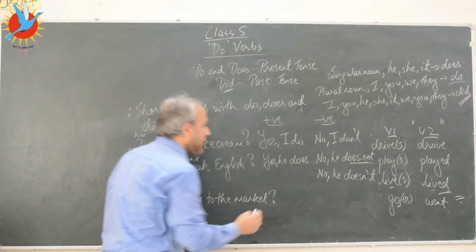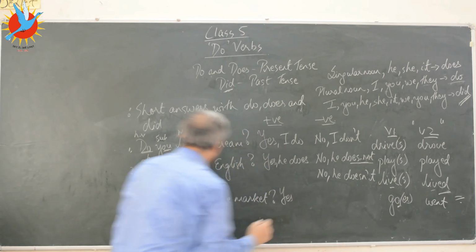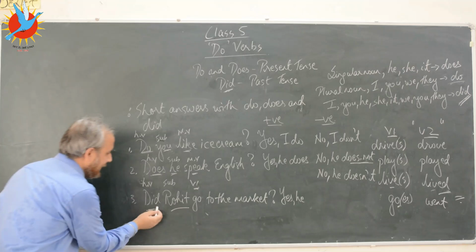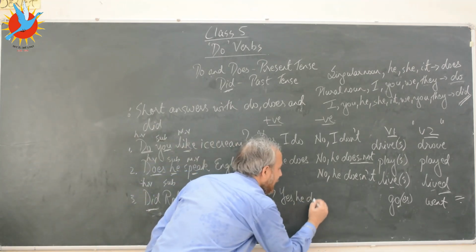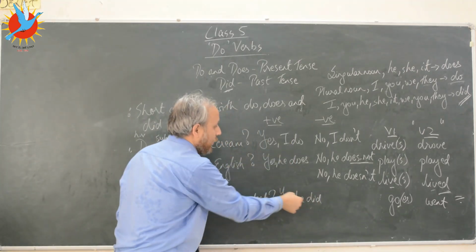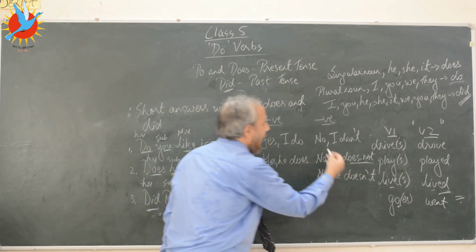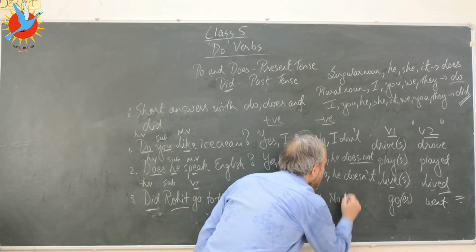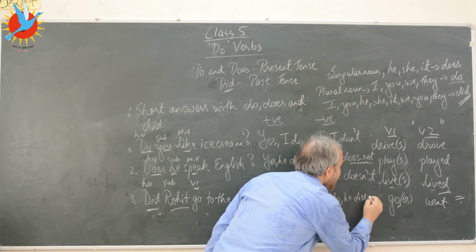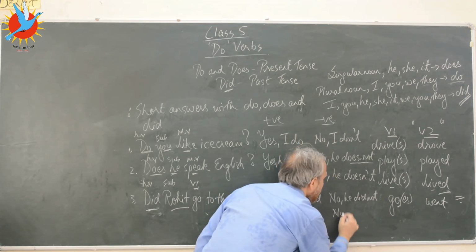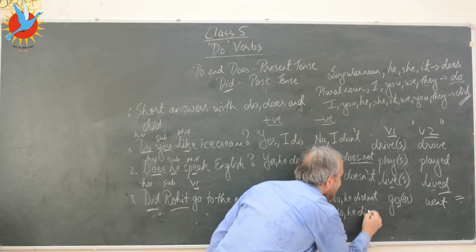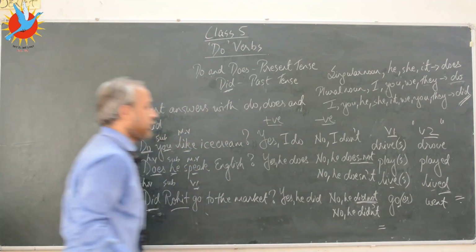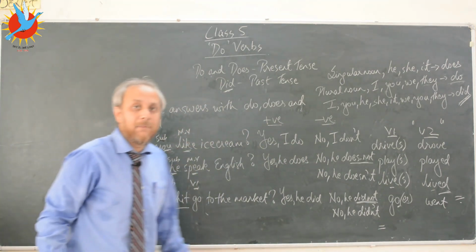So the positive reply will be, did Rohit go to the market? Yes, he, be careful of the tense. Yes, he did. Again, this is the positive reply, positive answer, and a negative short answer will be, no, he did not, or no, comma, he, D-I-D-N-T. I've contracted did not. Okay, so do remember this.